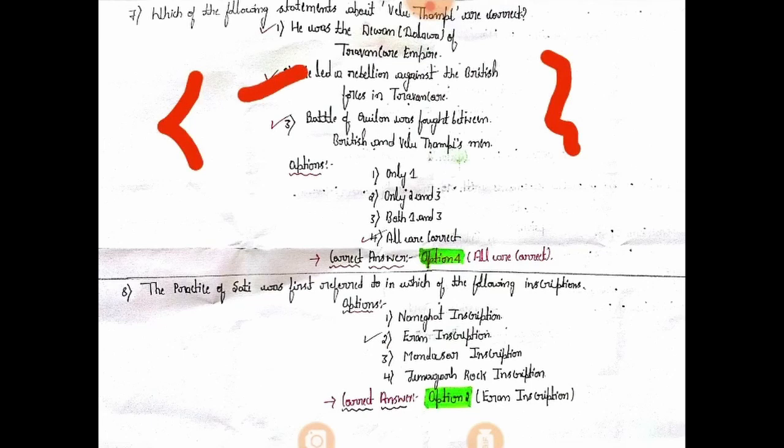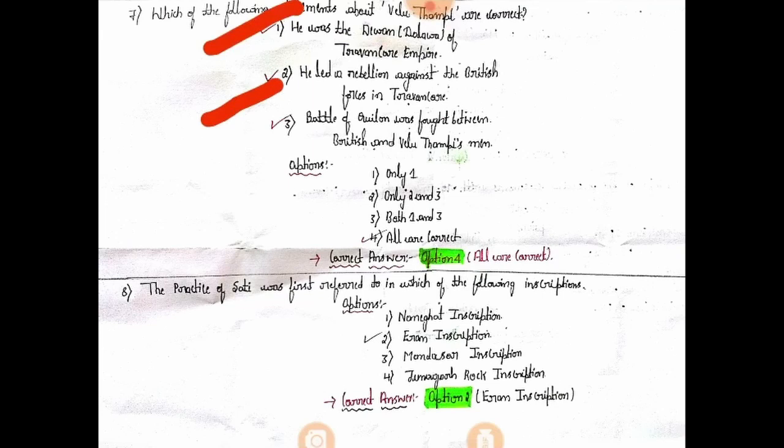The seventh question is, which of the following statements about Velu Thampi are correct? He was the Diwan Dalawa of the Travancore Empire. He led a rebellion against the British forces in Travancore, and the Battle of Quilon was fought between the British and Velu Thampi's men. My option is that all three statements are correct.